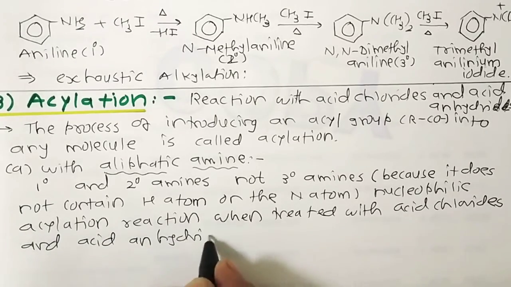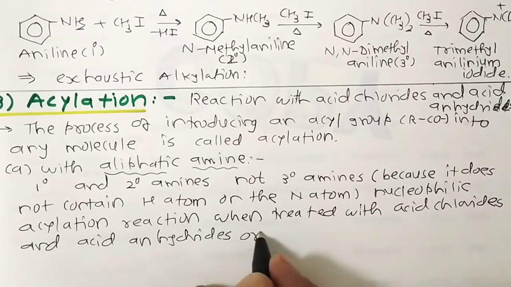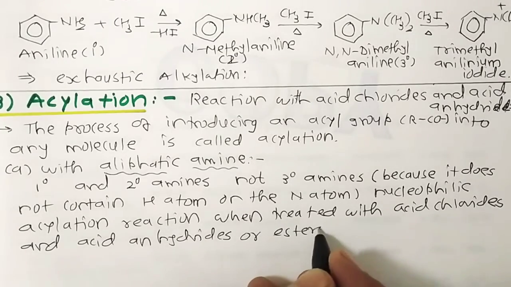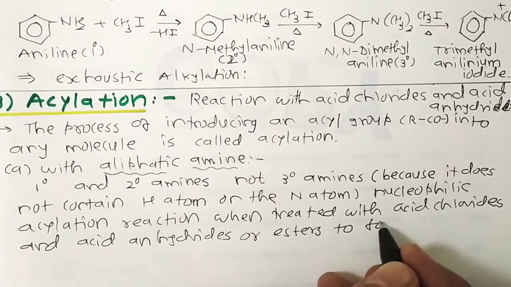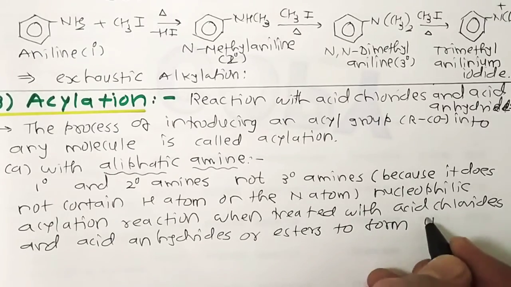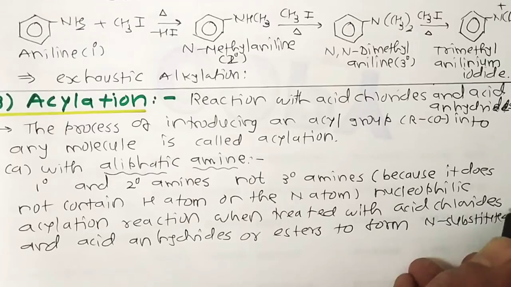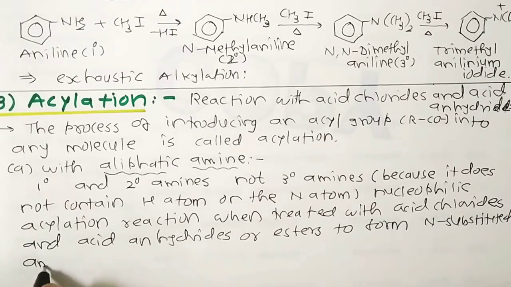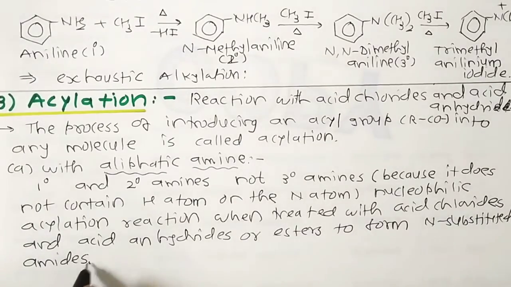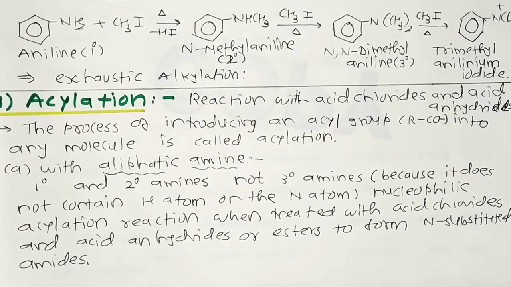Sometimes we also take esters, to form N-substituted amides. So we get N-substituted amides with the help of this acylation process.